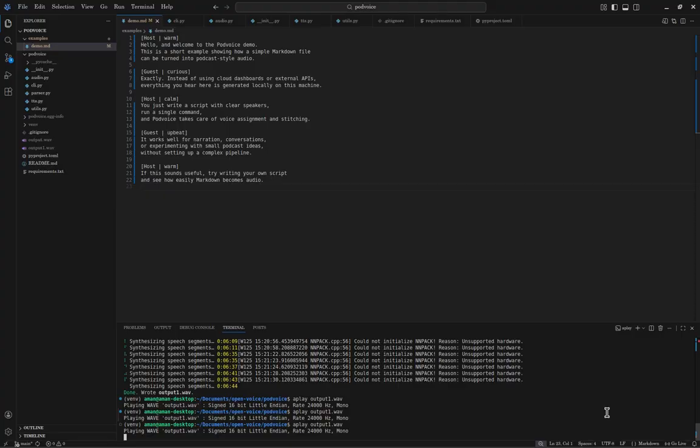You just write a script with clear speakers, run a single command, and Podvoice takes care of voice assignment and stitching. It works well for narration, conversations, or experimenting with small podcast ideas, without setting up a complex pipeline. If this sounds useful, try writing your own script and see how easily Markdown becomes audio.